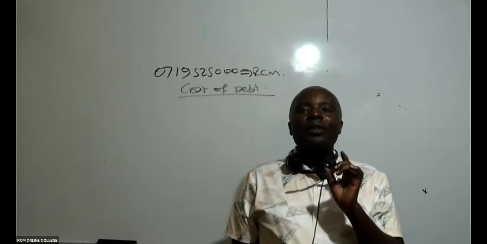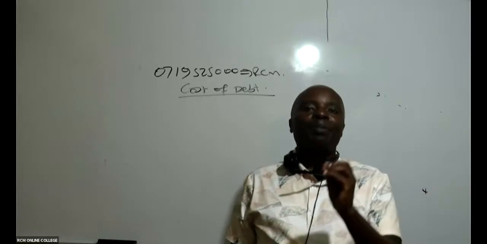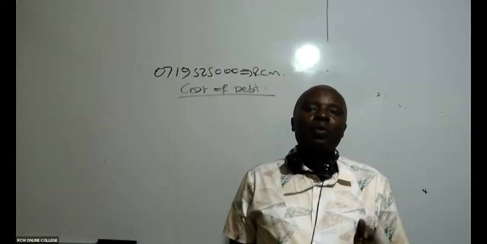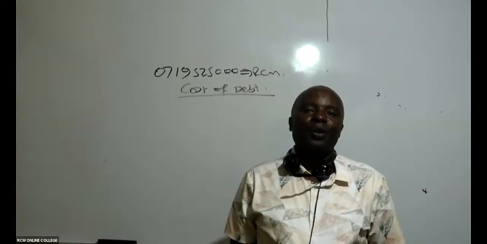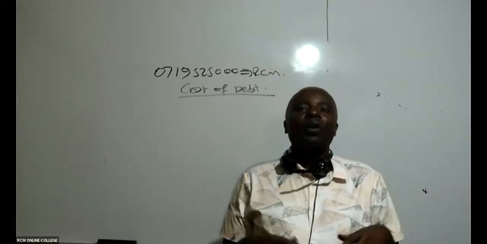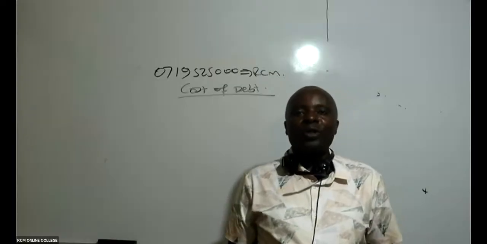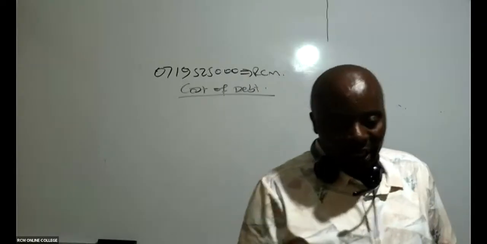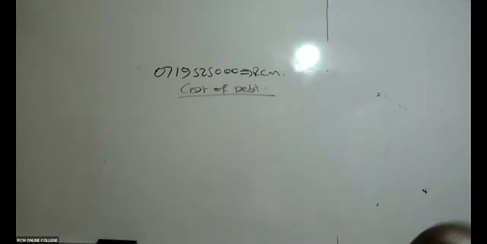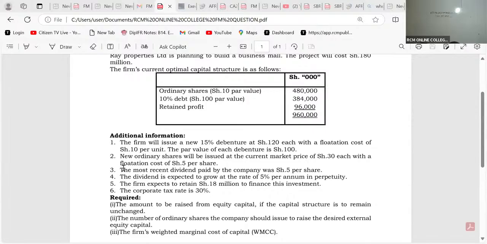Redeemable debt instruments are those with a maturity period. We are told that this debt will be reimbursed after, say, 10 years. And irredeemable debts are the normal bank loans, which you and I always know how to roll over. We keep on rolling them over. When you finish one, you run and borrow another from the bank. That is irredeemable. Now, what kind of debt do we have here?